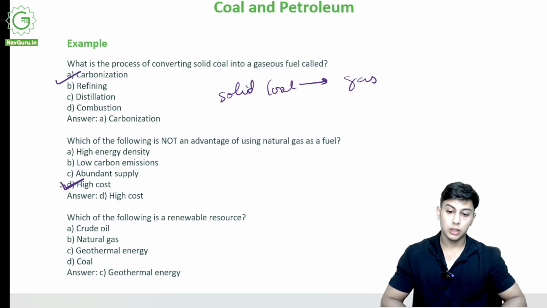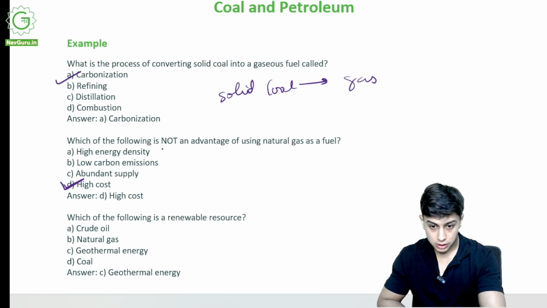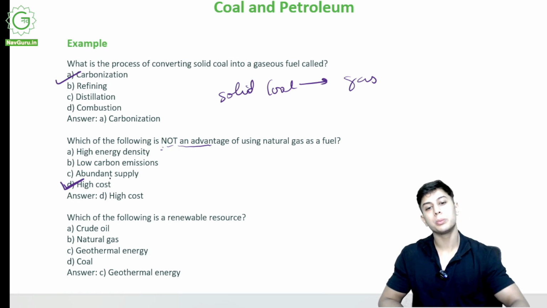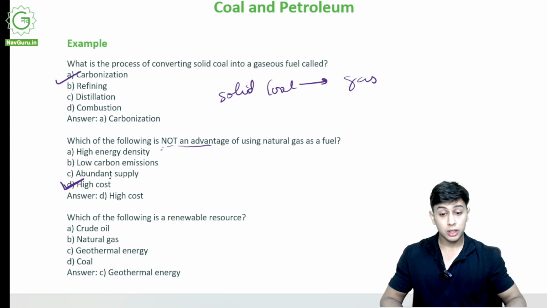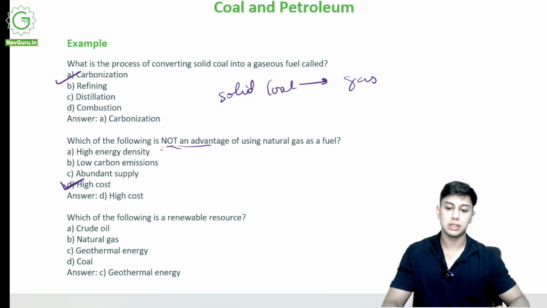In this question they have asked what is not an advantage. The rest of these are all advantages. Only see what could be a disadvantage. High cost could be a disadvantage for someone, so that is not an advantage. Take the one that is a disadvantage.